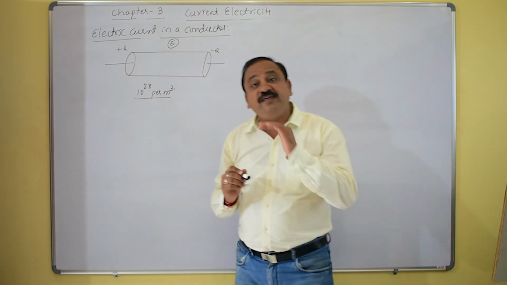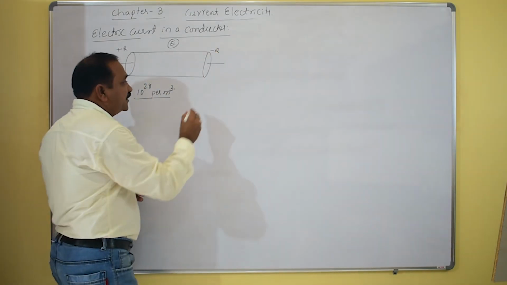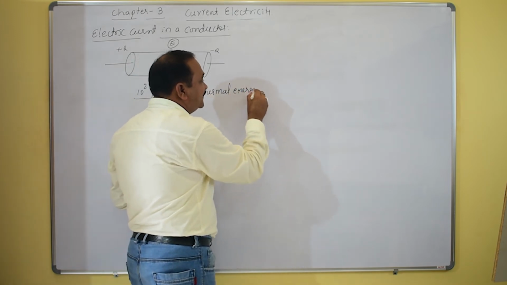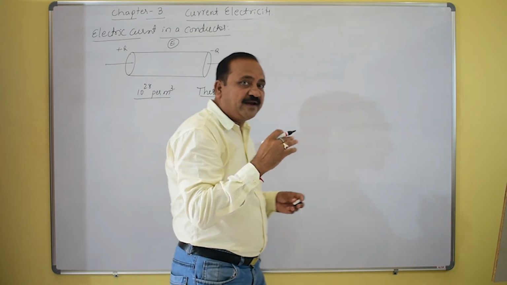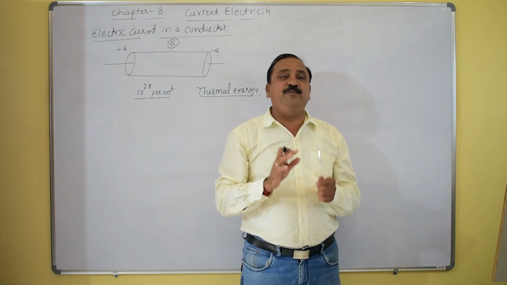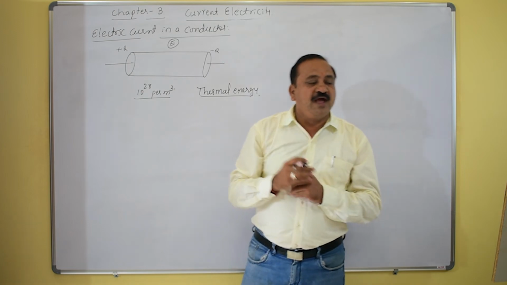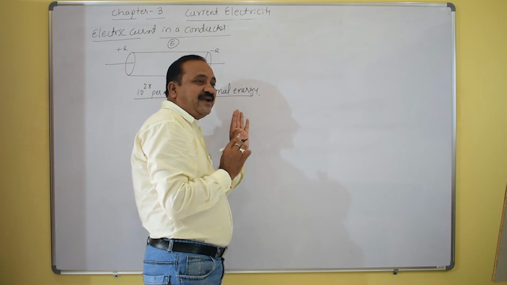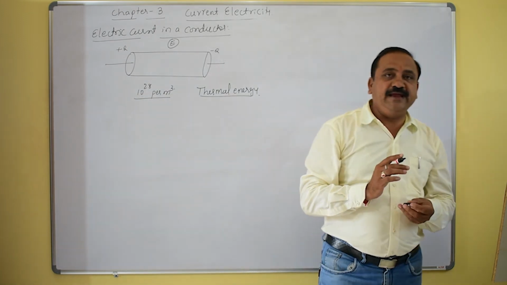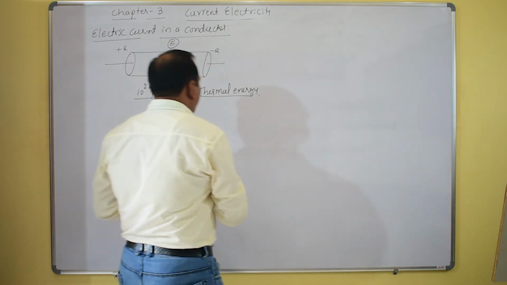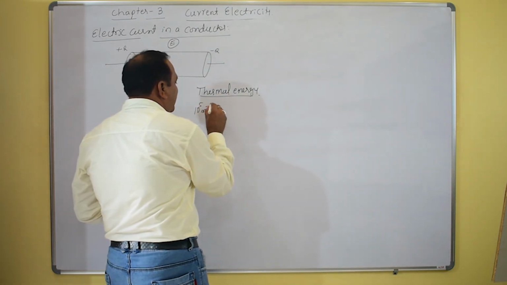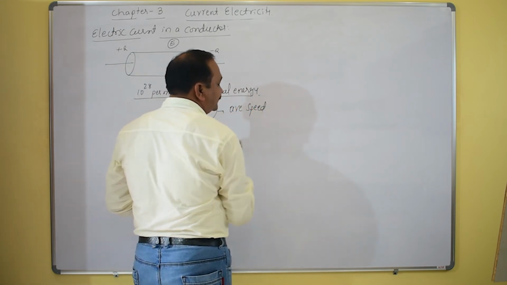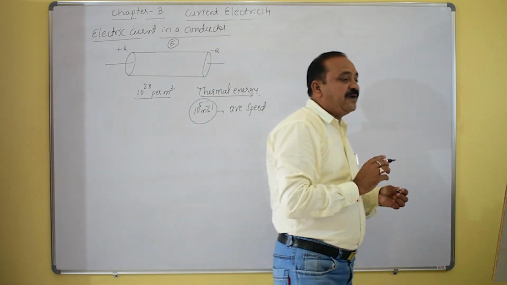How are they moving? There must be some thermal energy. Because of this thermal energy, these electrons move randomly in the conductor. If suppose the average speed of these electrons is around 10 raised to 5 meter per second, this is the average speed at a particular room temperature.